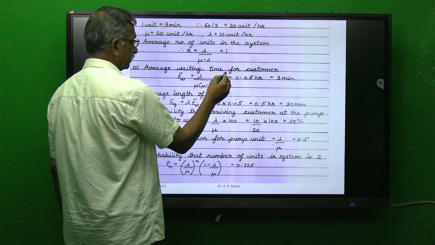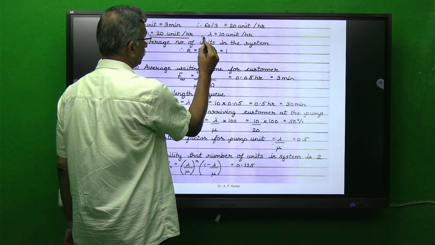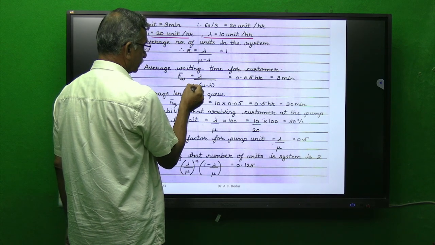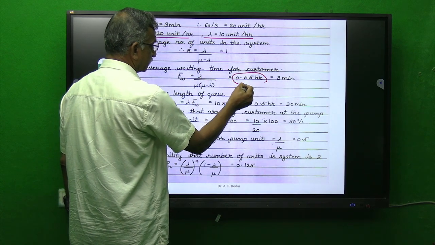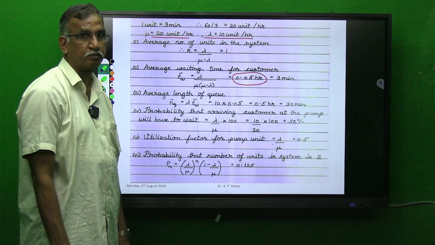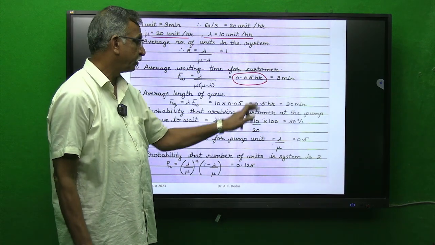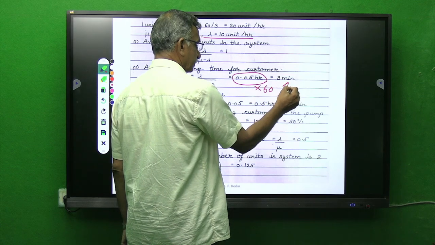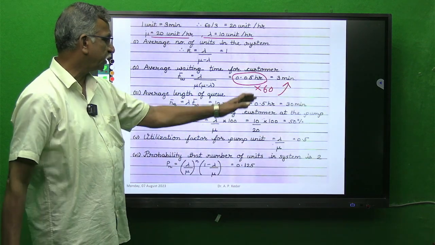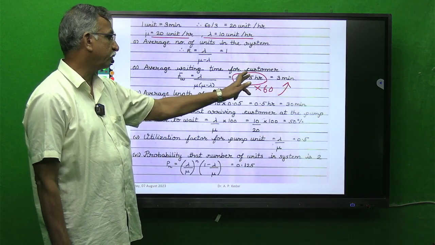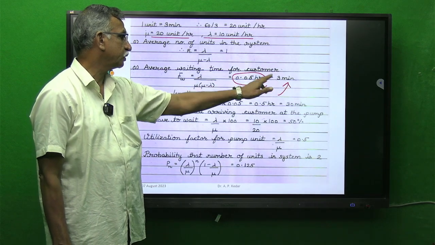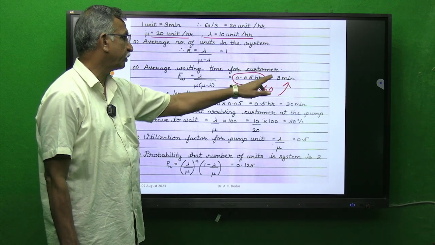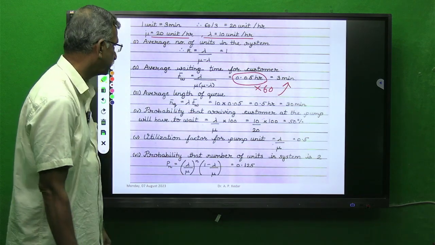Average waiting time. So once you find these two values, TW bar is lambda upon mu, mu minus lambda. Put these values, you get this answer as 0.05 hour. If you multiply it by 60, you get this same in minutes. So you can keep your answer either in hours or multiply this hour value by 60. So 6 5s are 30. So with the decimal point you get 3 minutes.